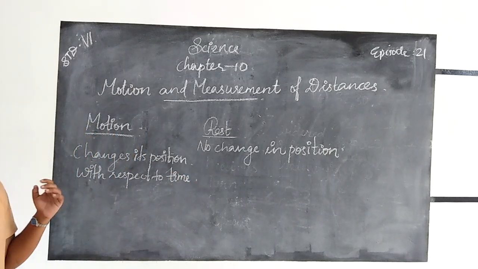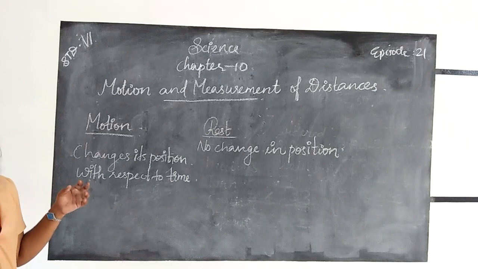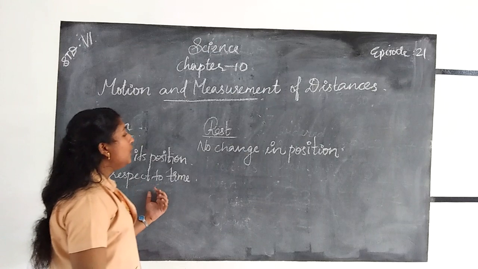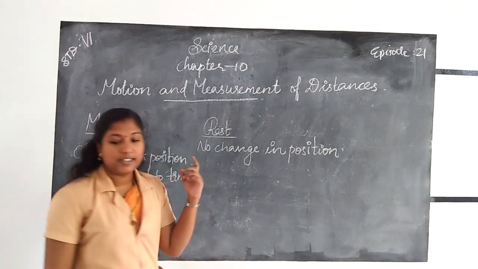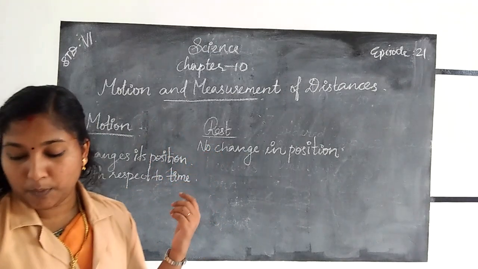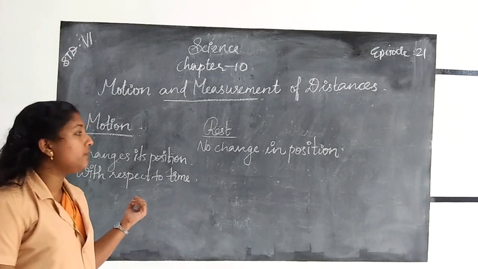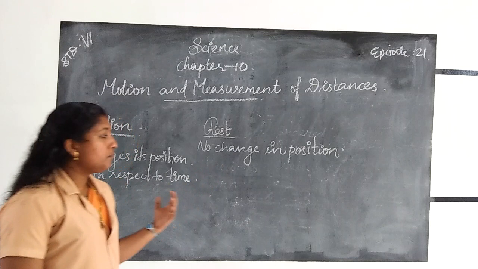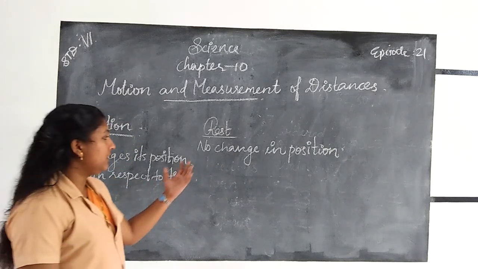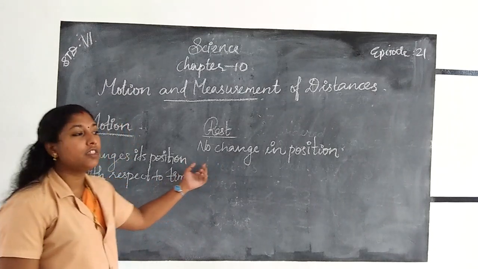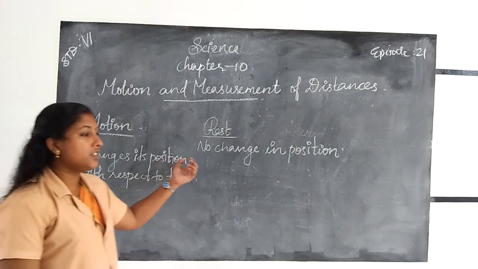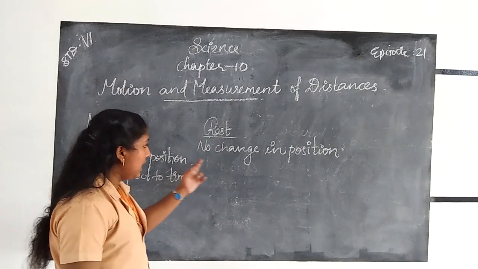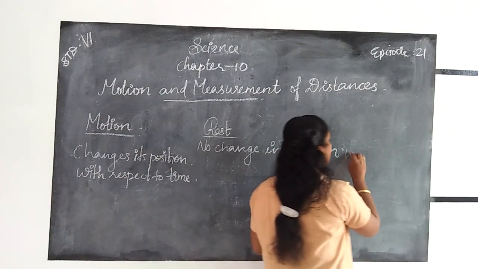Then rest means a body is in a state of rest when it does not change its position. When a body is at rest, it does not change its position with respect to time.